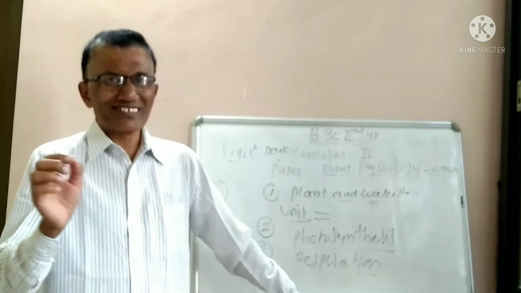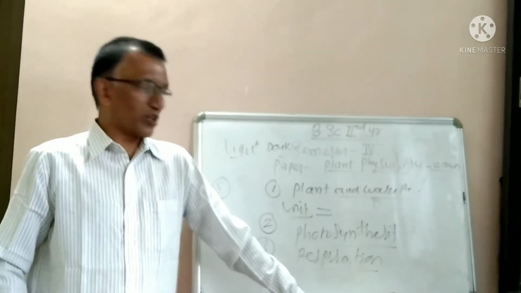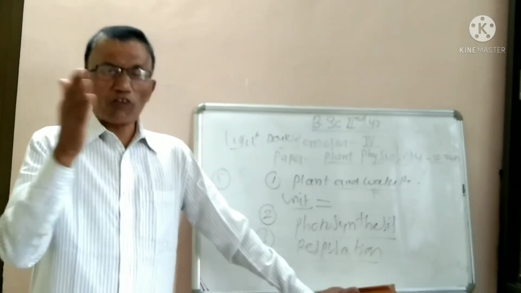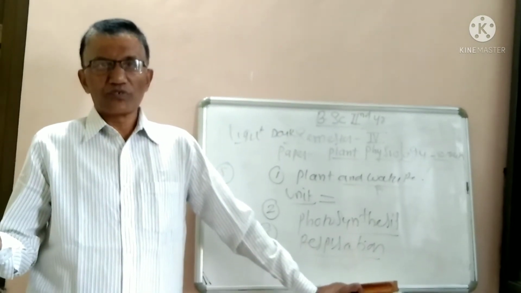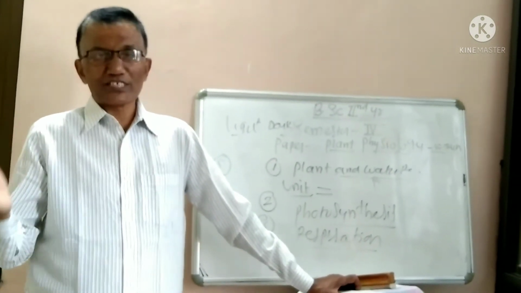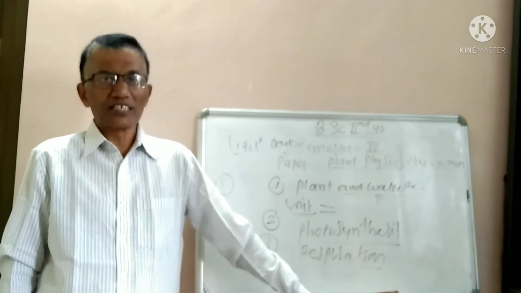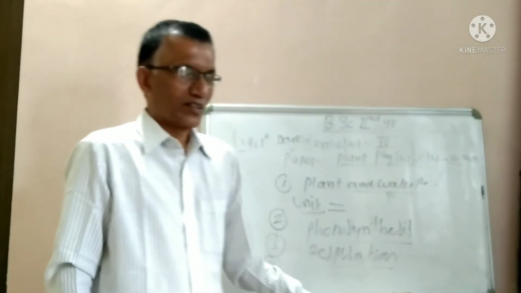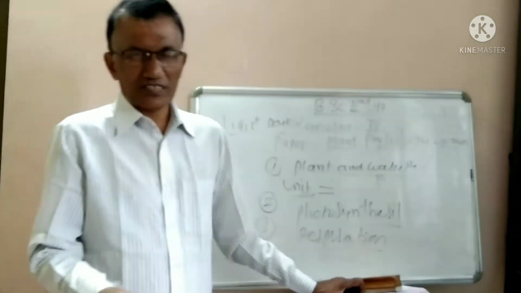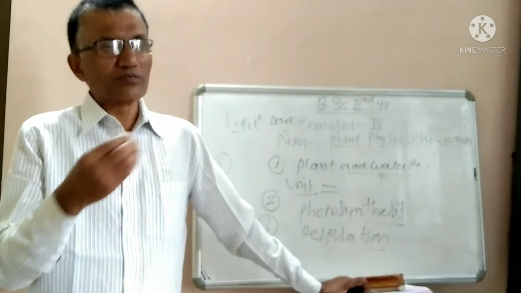The simple definition of osmosis is the movement of solvent molecules from its higher concentration to lower concentration through a semi-permeable membrane. Solvent means water, solute means a solid material.